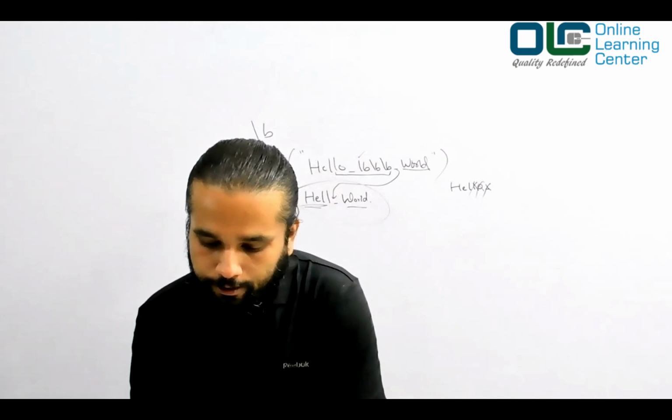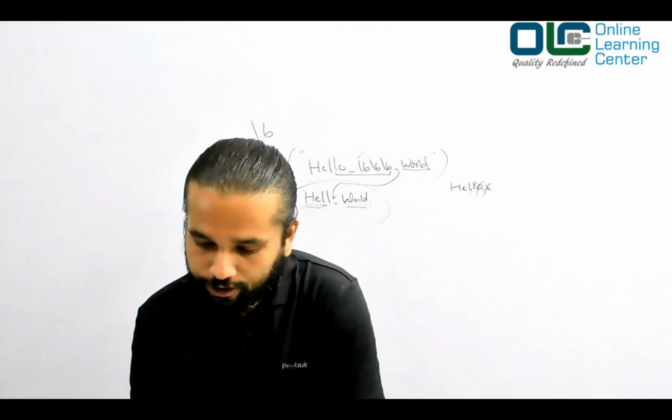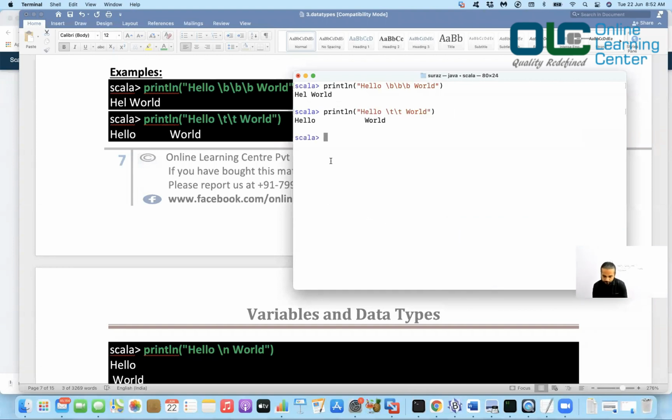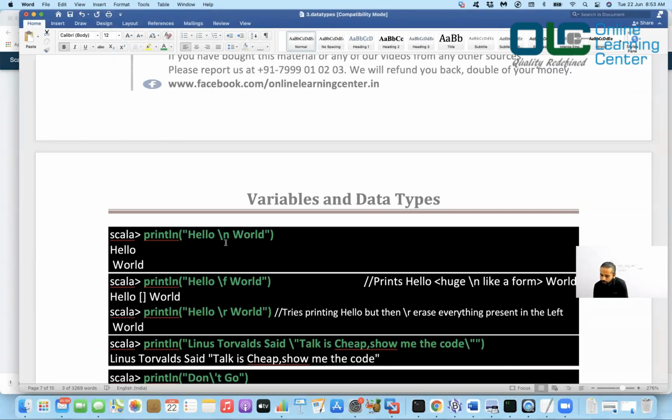Now I'll talk about print hello \t\t world. So hello, and then \t means a tab space. It gives you some space, a four-character tab space. Again it gives you a tab, another tab, and then it prints the word. Let's try this out. If you see, there are some spaces. It creates two tab spaces. Then hello \n world: when you do that, it prints hello, then takes you to the next line, and then prints world. So hello and world.